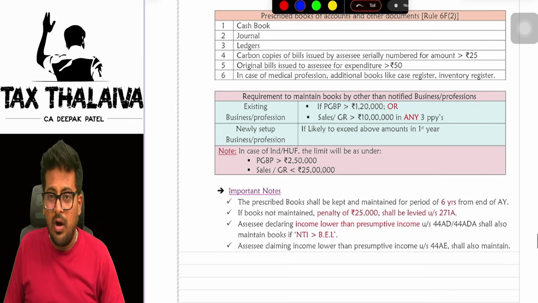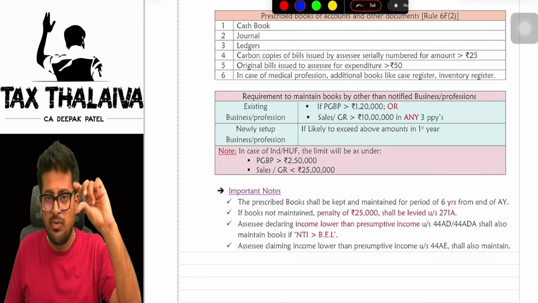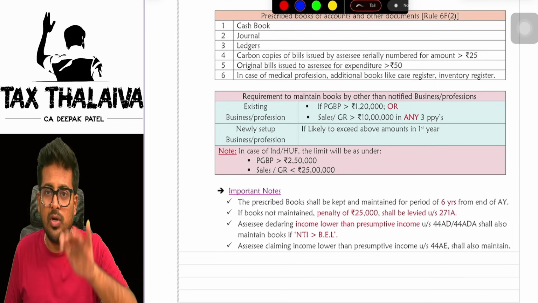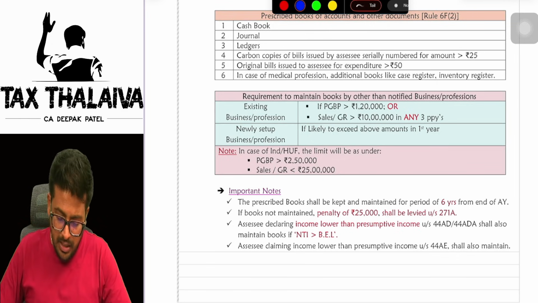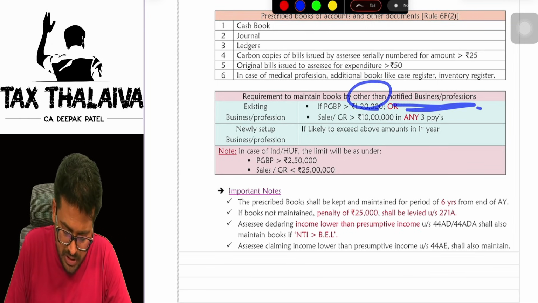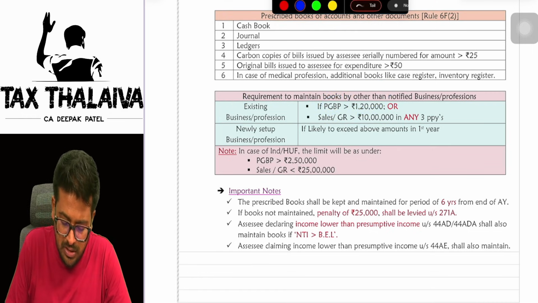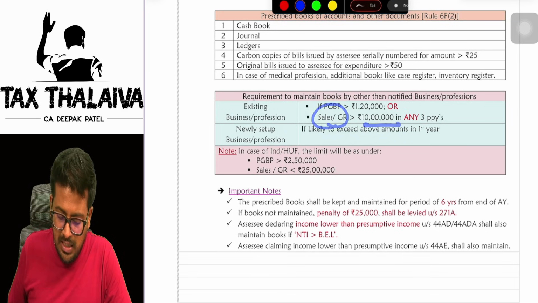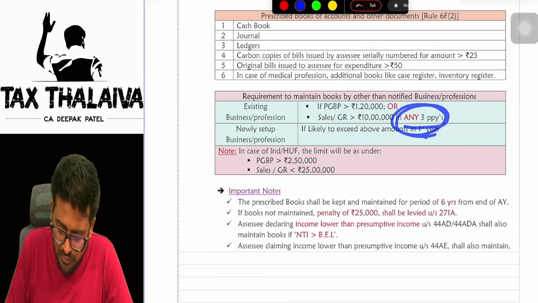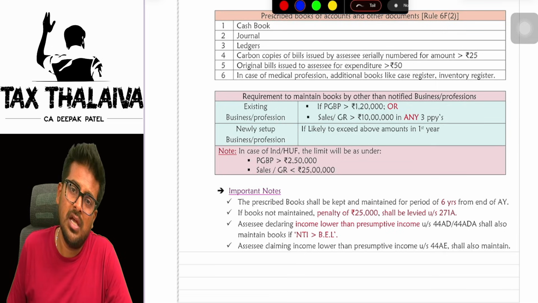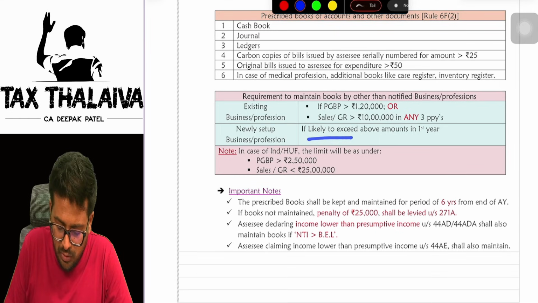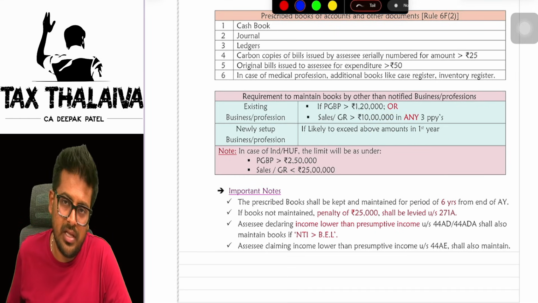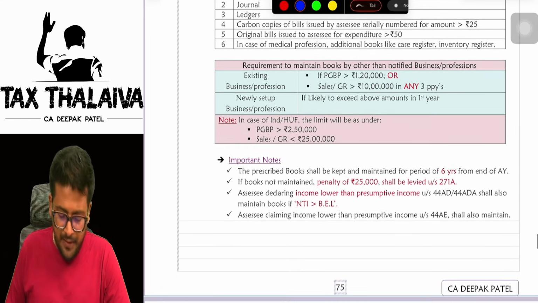Next, whatever we have seen above is in the case of notified professions. But other than the notified professions, who are those people who are required to maintain books of accounts? If you are an existing business and your PGBP is more than 1,20,000, or your sales or gross receipts are more than 10 lakhs in any of the three preceding previous years, you are required to maintain books of accounts. In the case of a newly set up business, if it is likely to exceed these limits in the first year itself, books of accounts have to be maintained.